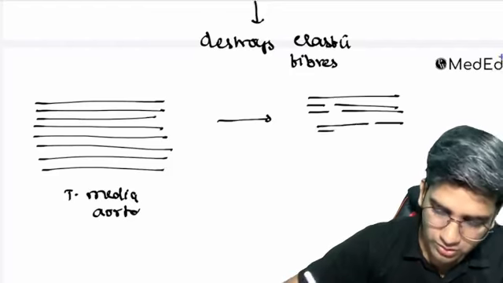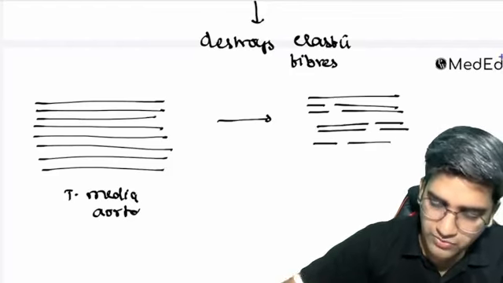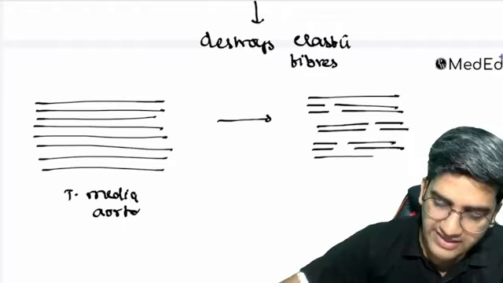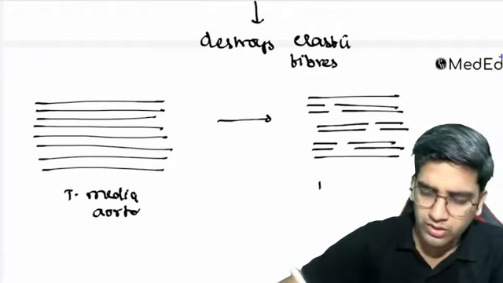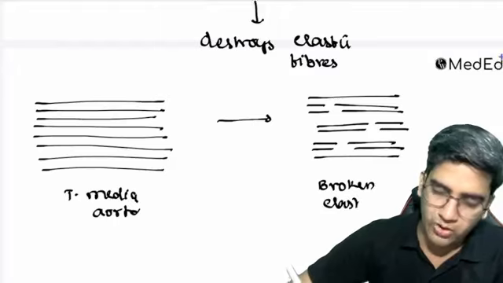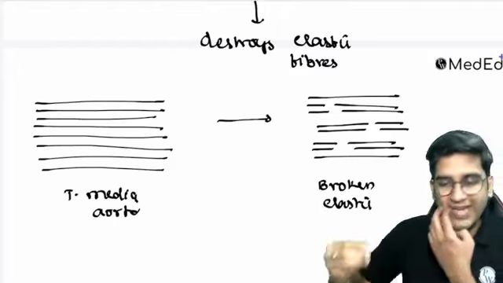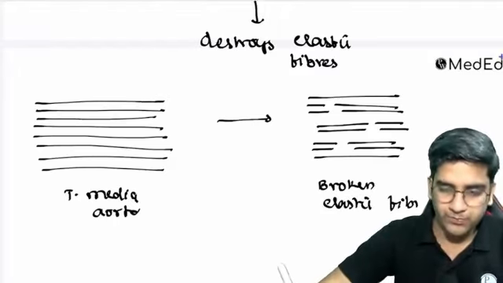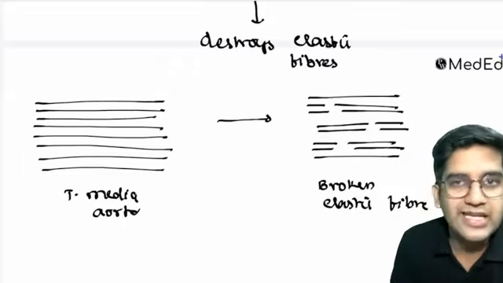It's just broken, that's all. Because of this break, the aortic media becomes very weak. It's a broken elastic fiber or a broken tunica media of the aorta, right? So we have to name this. You guys are going to name this, right? Here my elastic fibers are broken.